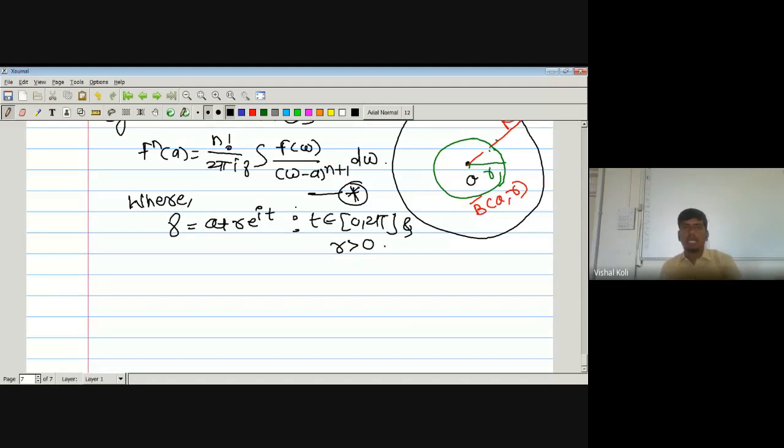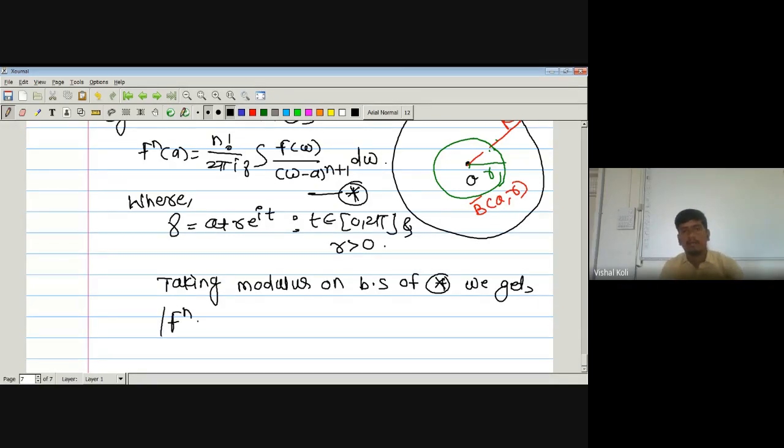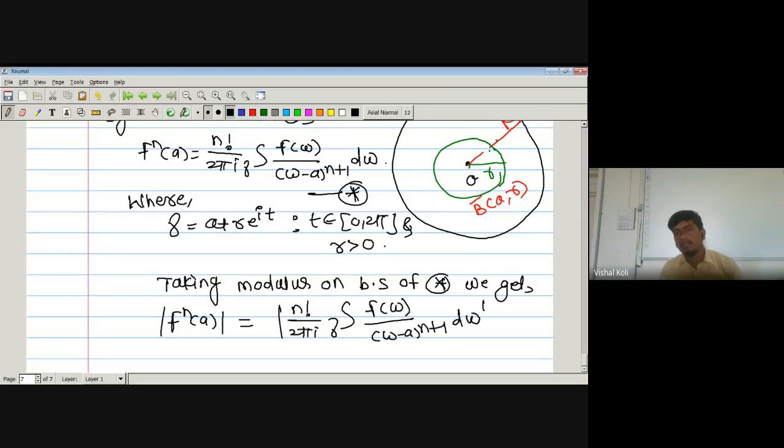on both sides of star. Taking modulus on both sides of star, we get modulus of f^(n)(a) is equal to modulus of n factorial divided by 2 pi i integration over the curve gamma f of w divided by (w minus a) to the power n plus 1 dw. And we know that this w belongs to the trace of gamma.